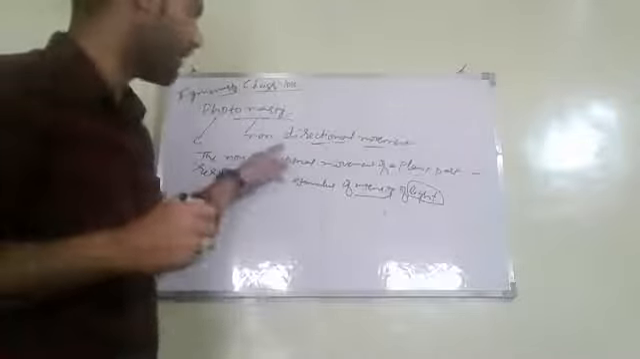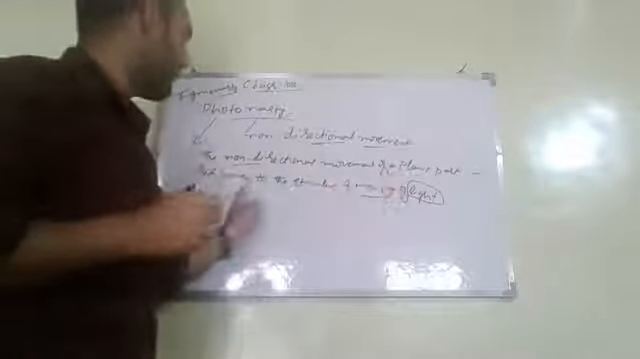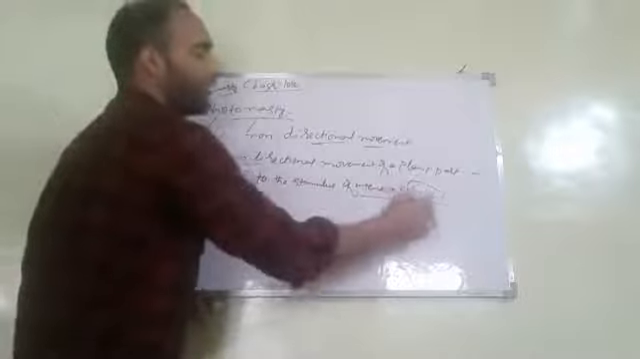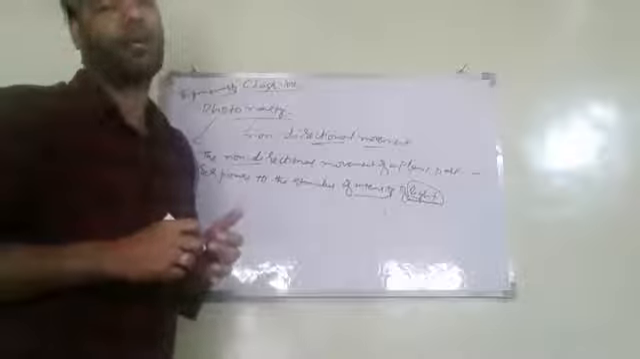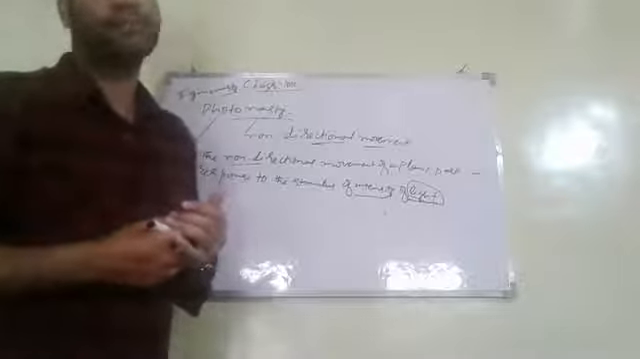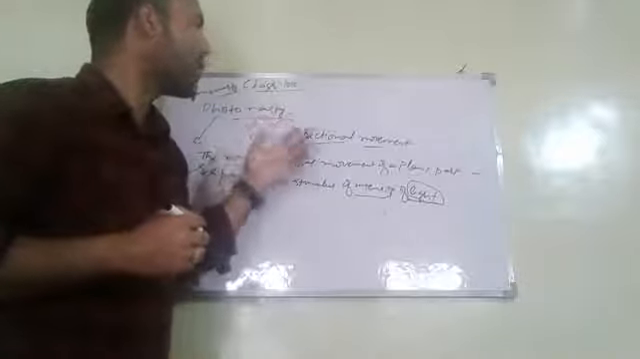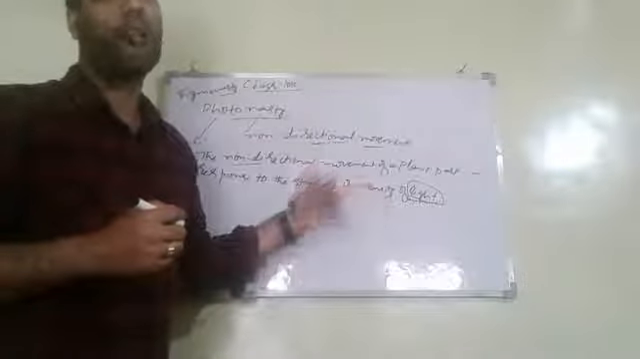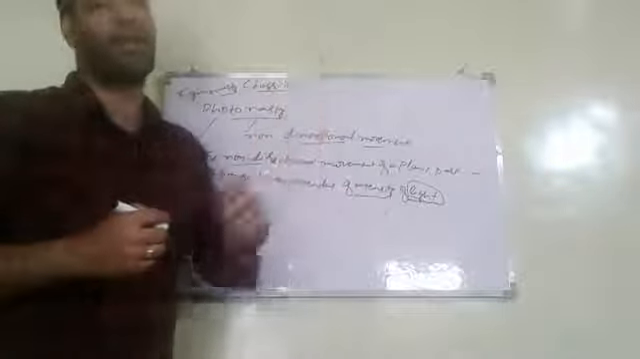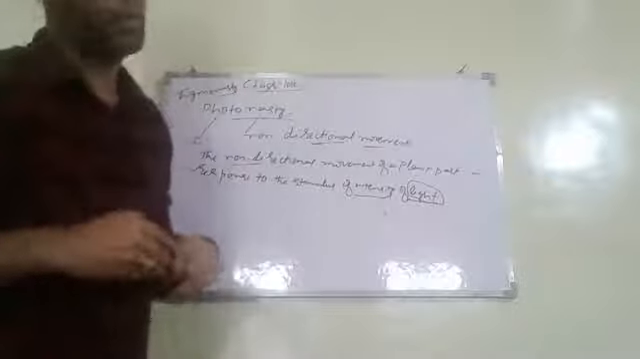First point is that it is a non-directional movement, and hence we can define Photonasty as the non-directional movement of a plant part in response to the stimulus of intensity of light. In other words, we can say that Photonasty is a Gnostic movement of a plant part in response to the stimulus of light. Simply called Photonasty.